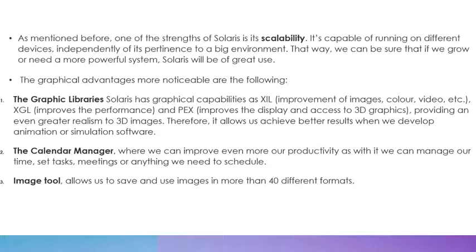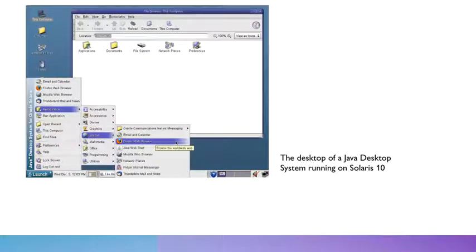The graphical advantages, which are more noticeable, are the graphic libraries, of which Solaris has great graphical capabilities such as XIL, XGL, and PEX, the calendar manager, through which we can improve our productivity, and image tool, which allows us to save and use images in more than 40 different formats, and so on and so forth. This here is an example of Solaris 10 running on a Java desktop system, and this is the desktop of Solaris. Note that this is very similar to other mainstream OSs that we use, such as Windows and Macintosh.